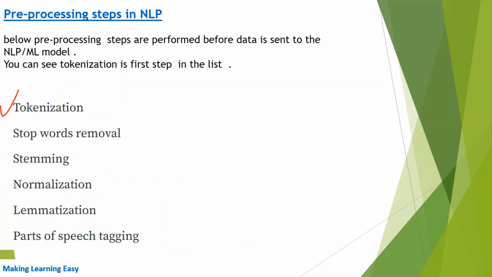Pre-processing steps in NLP. Here I have mentioned all the pre-processing steps which are performed on any text in an NLP application before we supply the text to the NLP or machine learning model. You can see in the pre-processing steps, tokenization is the first step. After we get the tokens, the further steps are performed on those tokens, like stop word removal, stemming, and normalization. So tokenization is very important in any NLP or machine learning application.